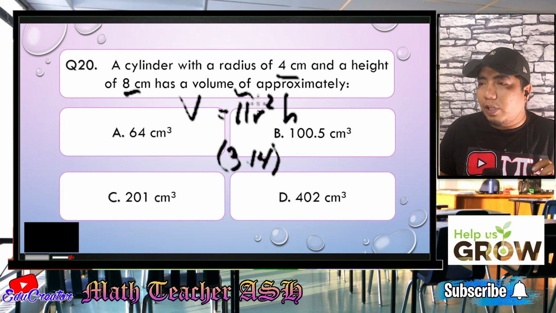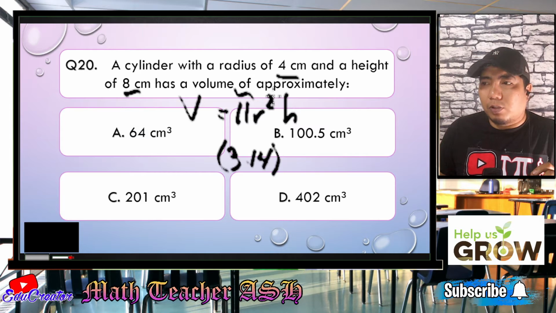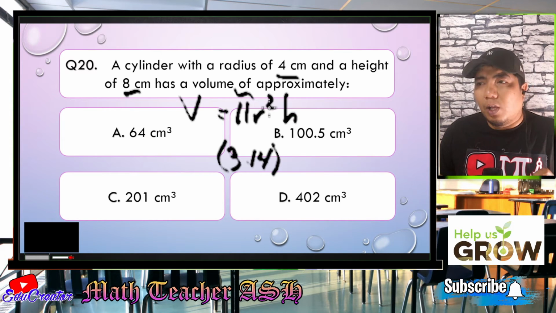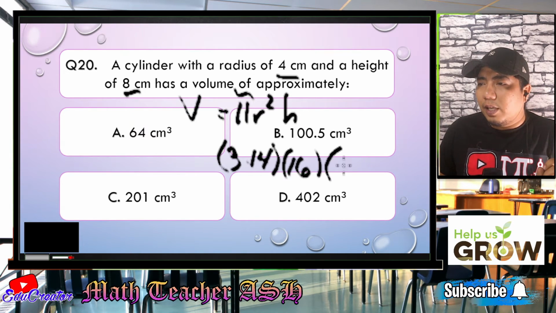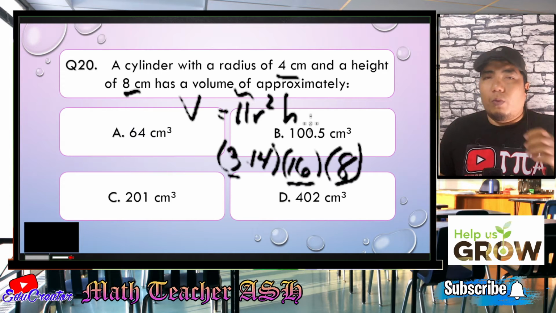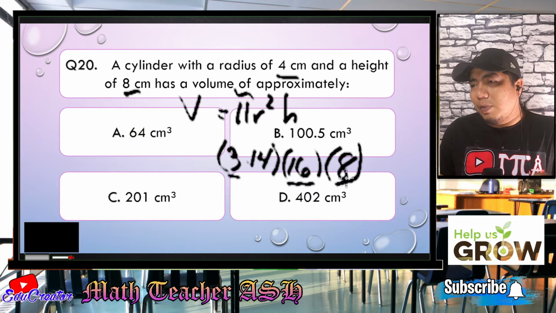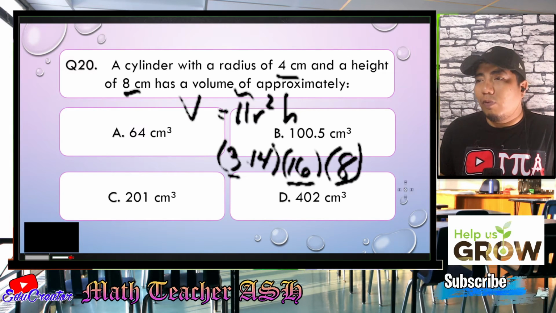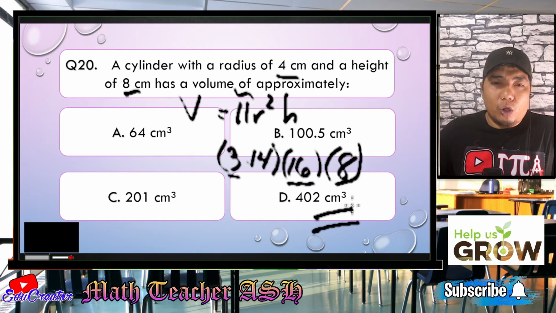So that is 3.14. Then our radius, which is 4, that is radius times radius, because r squared means multiply it by itself. So 4 times 4 would give us 16. Now, if you multiply our height, which is 8, you just multiply 3.14 by 16 and 8. When you multiply this, the value I think could end up is more than 400. So for me, I think the correct answer is letter D, 402 cubic centimeters.